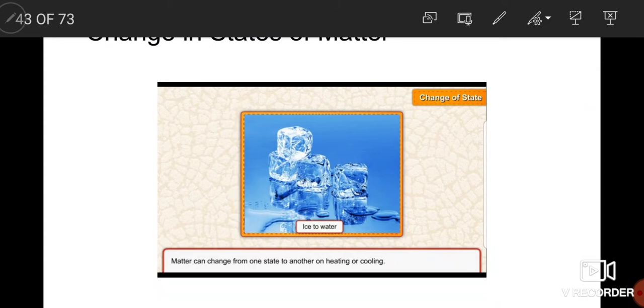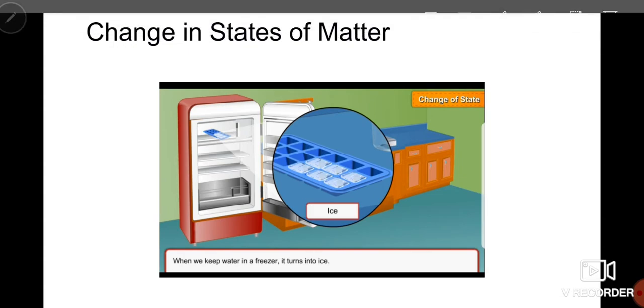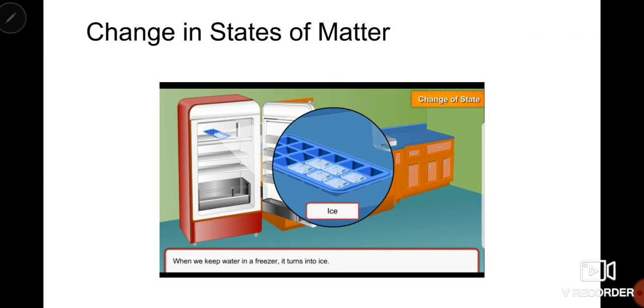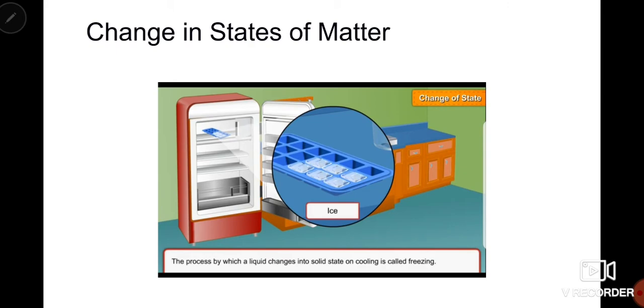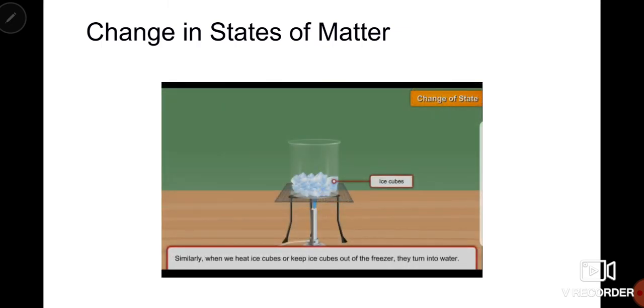Now next, how do they change from one state to another? We can change them from one state to another either on cooling or on heating. When we keep water in the freezer, it turns into ice, and this process in which liquid turns into solid on cooling is known as freezing. In the same way, when we heat solid wax, a candle, it changes into liquid wax. This process of turning a solid into liquid on heating is known as melting.